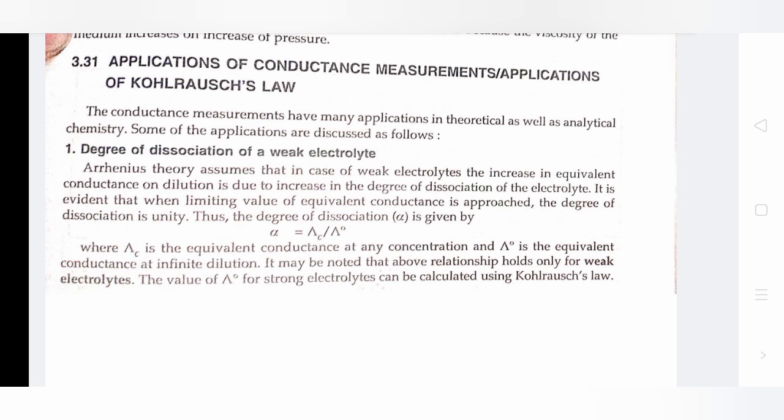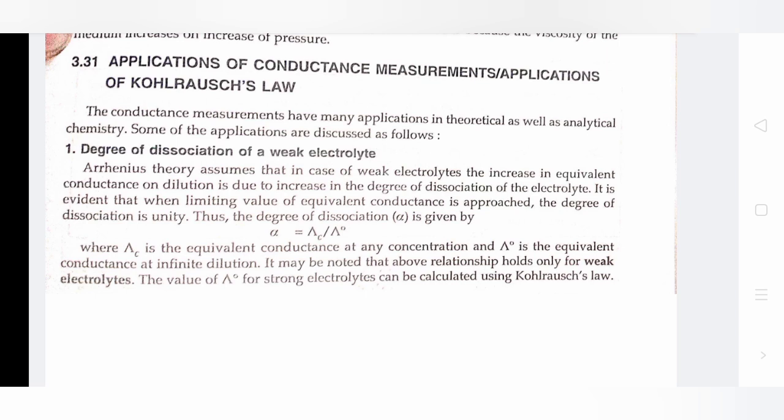Degree of dissociation of weak electrolyte. Arrhenius theory assumes that in case of weak electrolytes, the increase in equivalent conductance on dilution is due to increase in the degree of dissociation of the electrolyte. It is evident that when the limiting value of equivalent conductance is approached, the degree of dissociation is unity.